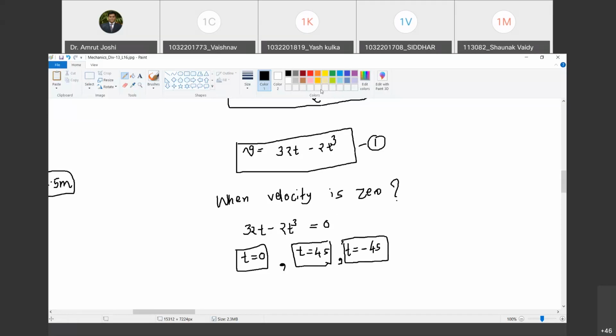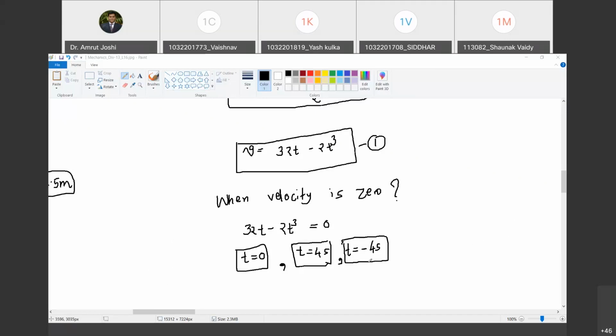Someone is causing a disturbance. So apart from Siddharth, everybody please mute yourself. Apart from Siddharth, please everyone else mute. I'm getting a disturbance. Please mute. Apart from Siddharth, everyone ensure that your microphones are muted. Okay. So now Siddharth,